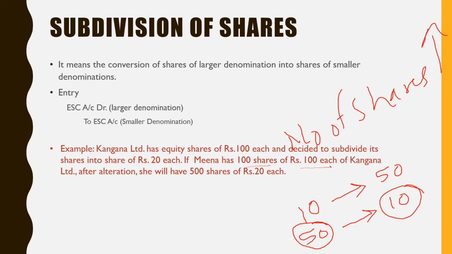The number of shares is going to increase. And how much? 5 times. So 100 shares will be converted into 500 shares and the 100 rupee share is going to convert into 20 rupee share.